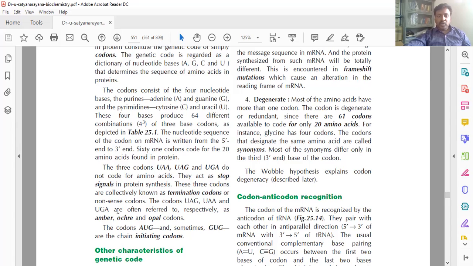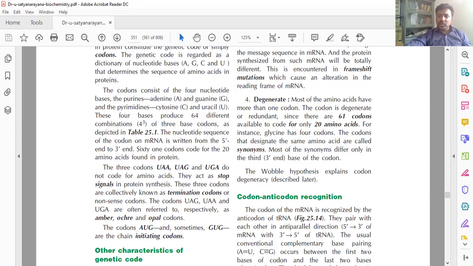All the stopping codons start with the letter U. UAG we can call amber, UAA we can call ochre, and UGA is called opal codons. And AUG, it's important, is the initiating codon or starting codon.